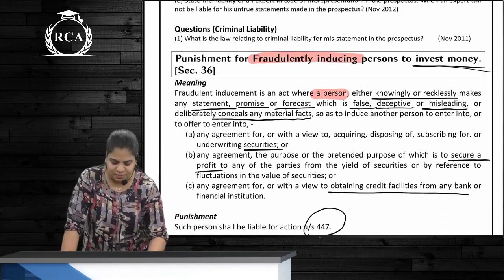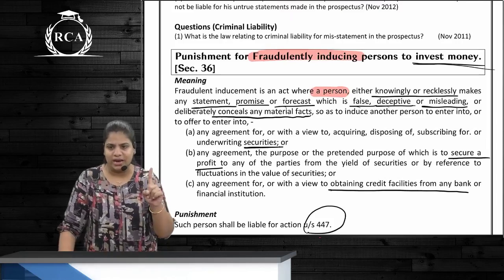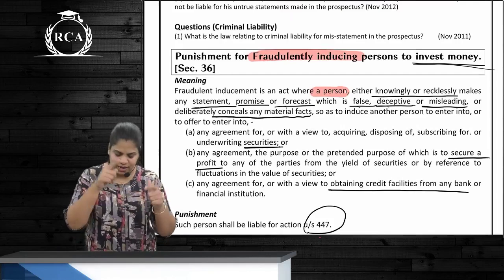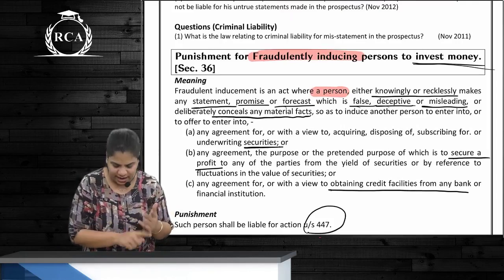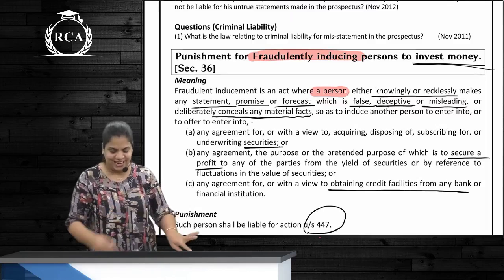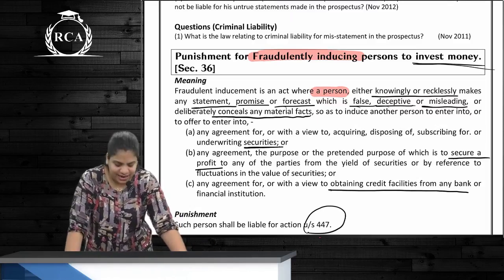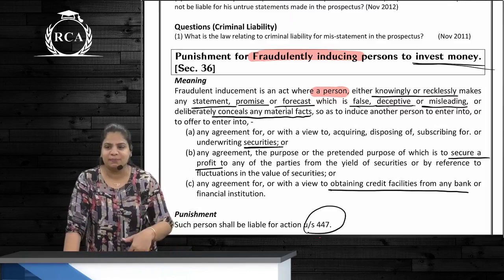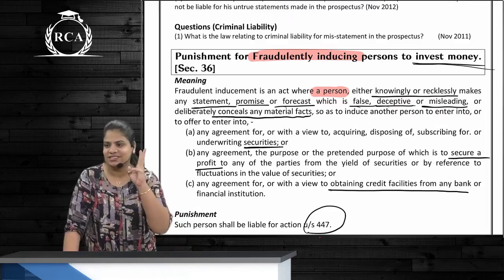So what is this person doing? Either knowingly or recklessly, he is making any statement or promise or forecast which is false, deceptive, misleading, or deliberately conceals any material fact so that the other person enters into these 3 transactions.